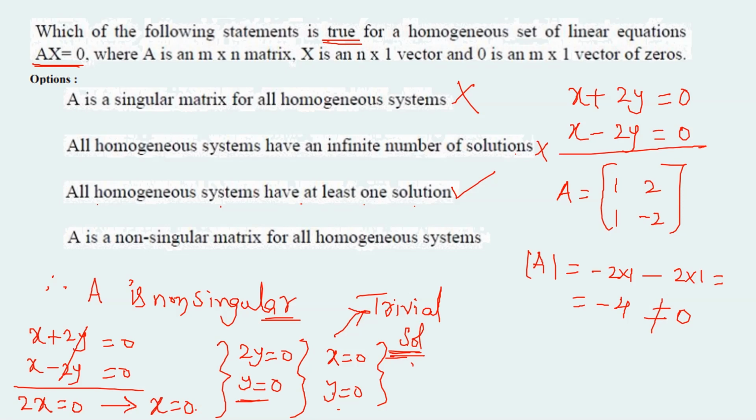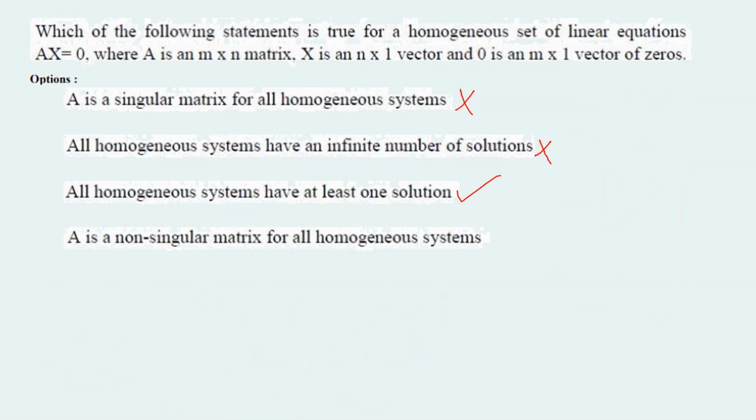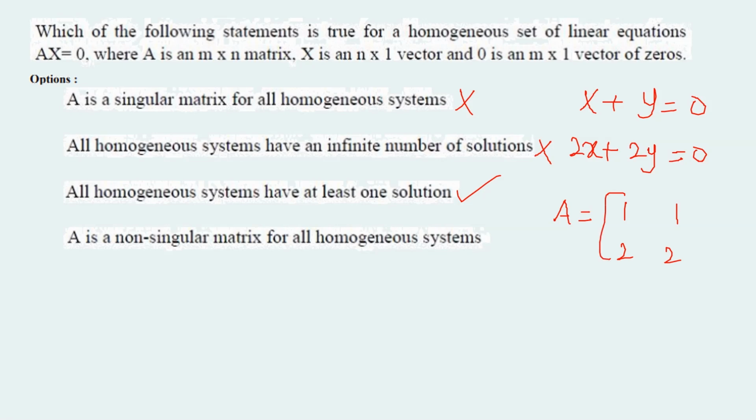Now the fourth case is A is a non-singular matrix for all homogeneous systems, which is also false, because let's consider one more example. x plus y equals 0, 2x plus 2y equals 0. This is a system of homogeneous linear equations. The coefficient matrix A equals 1, 1, 2, 2. Now let's find the determinant of A, that is equal to 2 ones are 2 minus 2 ones are 2, that is equal to 0. So it is a singular matrix.